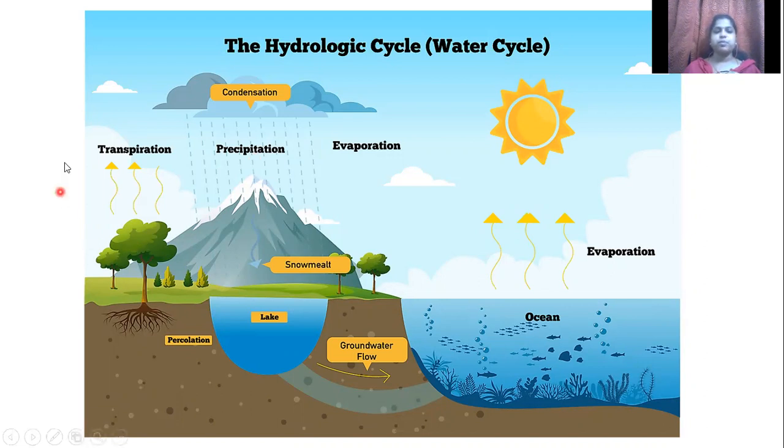Again, there is a process called transpiration, where plants are used to convert the water into water vapor. So again, this is done in the form of a cycle. When the water falls as rain, it is stored here in the lake or in the ocean, and again the evaporation process happens. So this happens in a continuous way, and that you call the water cycle.